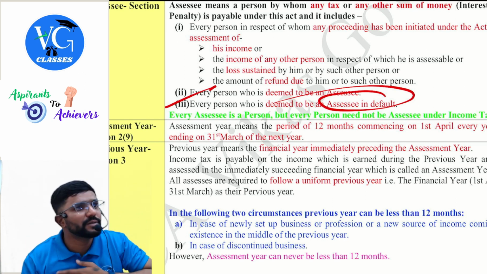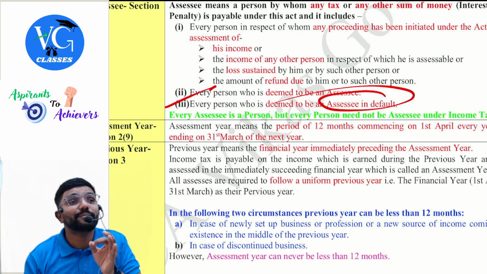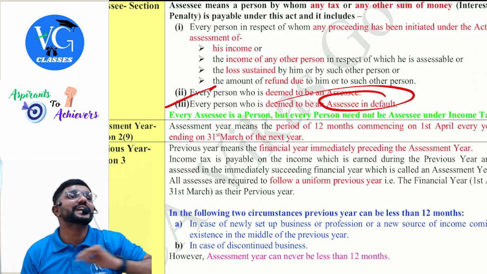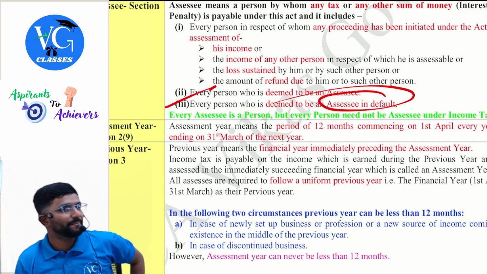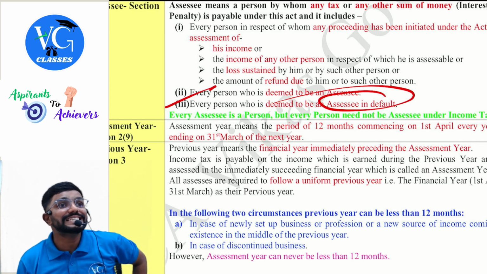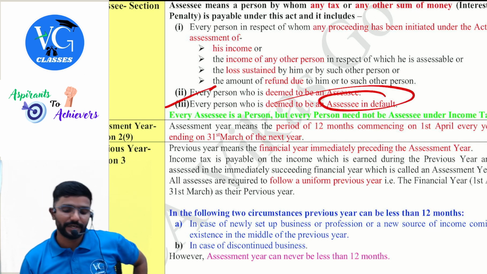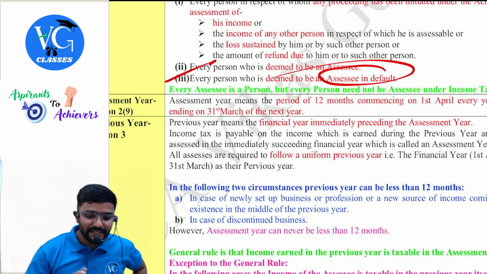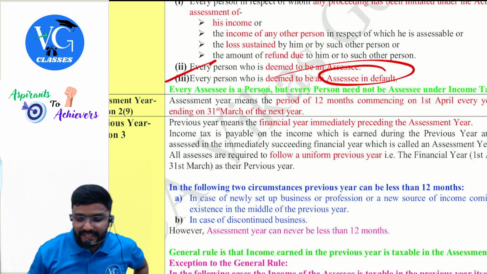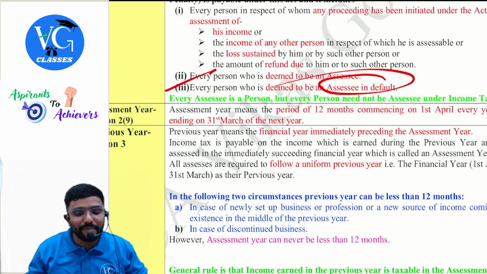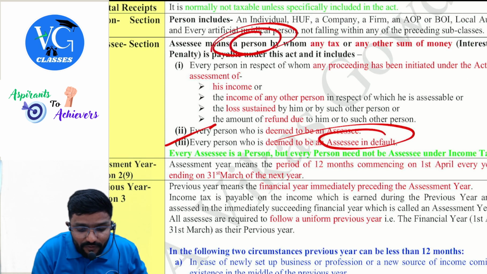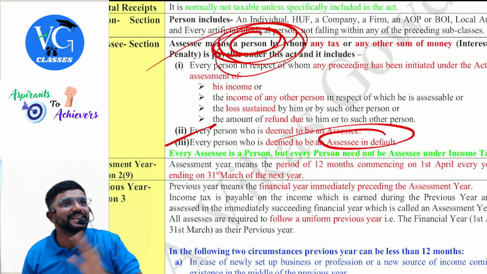Am I paying tax on my income? No. I am paying tax because I have defaulted on the provisions of the law. What am I called? Assessee in default. Every assessee is a person, but every person need not be an assessee. Only when you are a person, the definition itself starts. Only when you are a person, you can be an assessee.